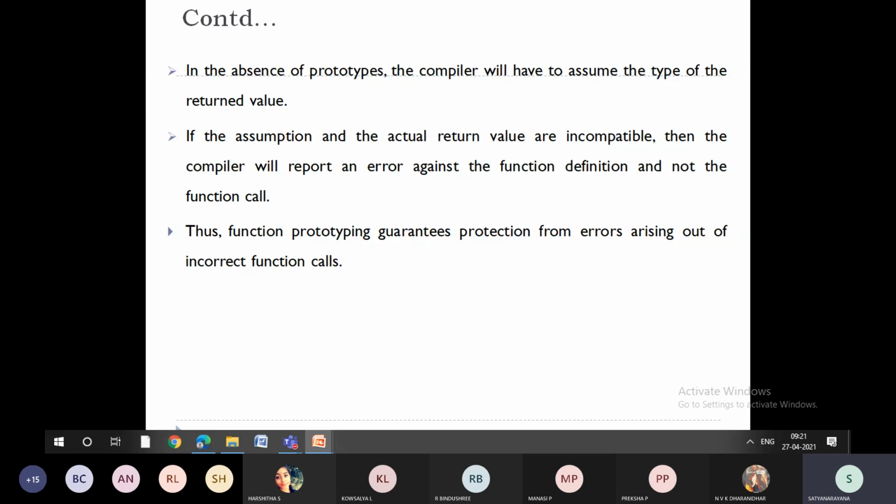Suppose if we are not using function prototyping, then what are the problems we are going to face? Because when you are telling something is advantageous, you need to see about the cons also. Pros we have seen, cons also we will see. See, if we are not using the prototyping, then the compiler will always be under assumption that might be the output is integer, might be the output is float, might be the output is double. So that means in the absence of a prototype, the compiler has to assume what is going to be the return value, right? And also, for the values which we have sent, there might be a possibility that you will get incompatibility issues.